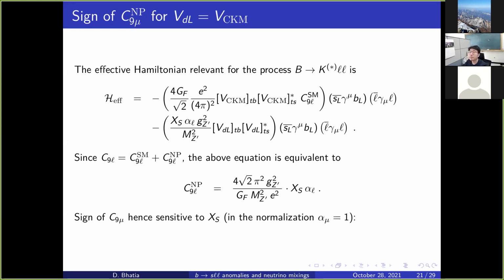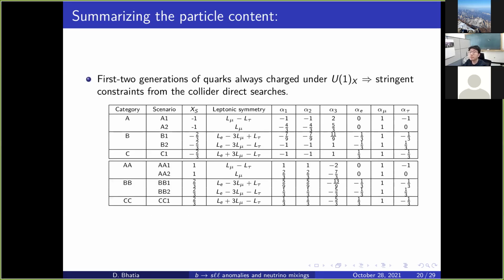So then we followed the approach that we'll try to find out a generic new physics combination using the global fits, which predict both new physics in electron and muon sector. And for the electron, it is okay if there is no new physics in that sector. So for example, this combination L mu minus L tau and L mu has no new physics in electron. Alpha is 0. It's just new physics in muon and tau.